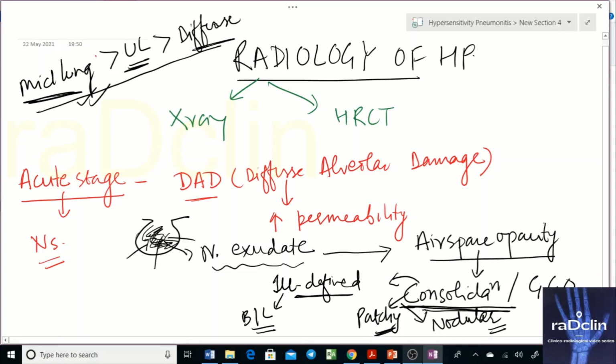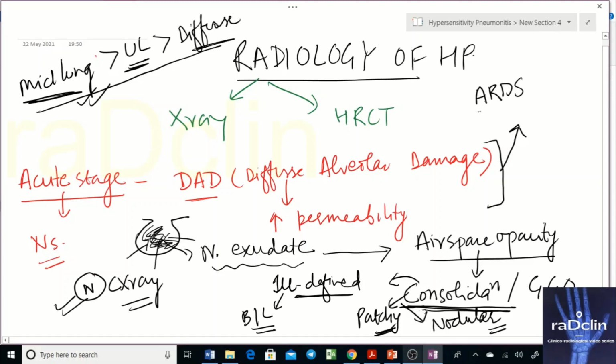These are frank consolidations, because we are in the acute stage and the patient has constitutional symptoms. Another thing is that the patient can also simply have a normal X-ray. The chest X-ray could be simply normal, and you proceed with HRCT and you may find ill-defined consolidation. If you remember, diffuse alveolar damage with increased permeability is characteristically defined clinically as ARDS. So it will have something like an ARDS-like picture.